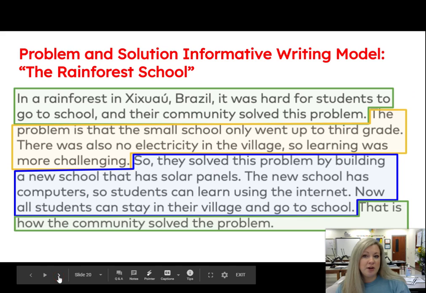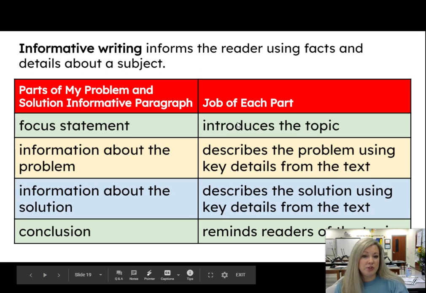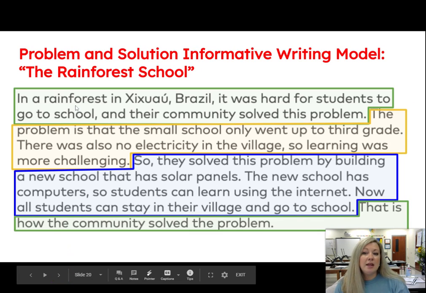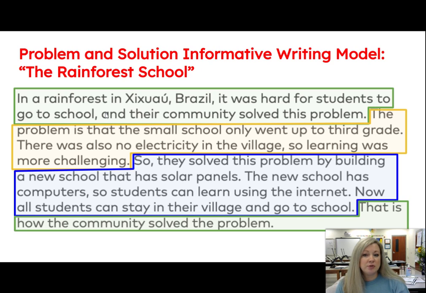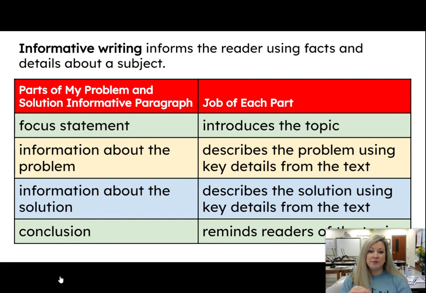So let's take our story from the Rainforest School and look at a focus sentence. Okay, focus statement. We're just introducing. In a rainforest in Xixual, Brazil, it was hard for students to go to school, and their community solved the problem. Okay, this focus sentence did not tell what the problem was. That's going to come later. The focus statement only told just a brief introduction of the topic. Okay, it was very brief.